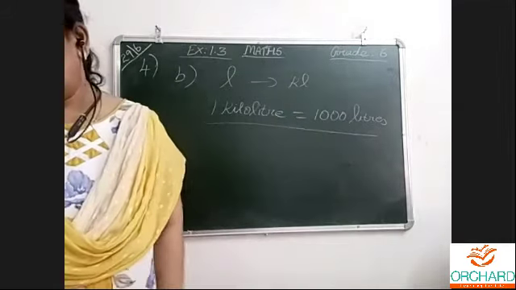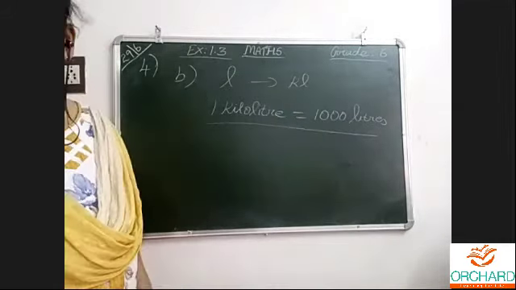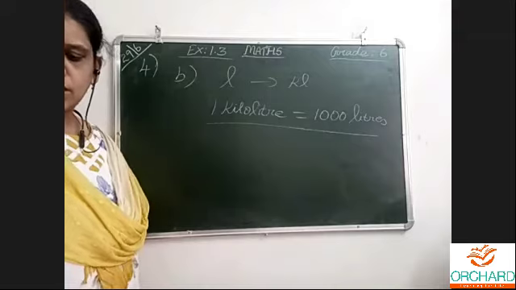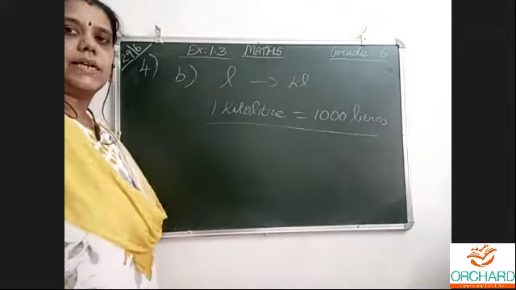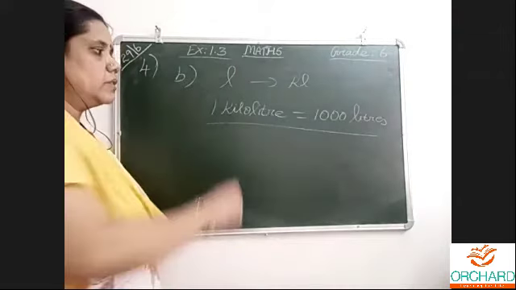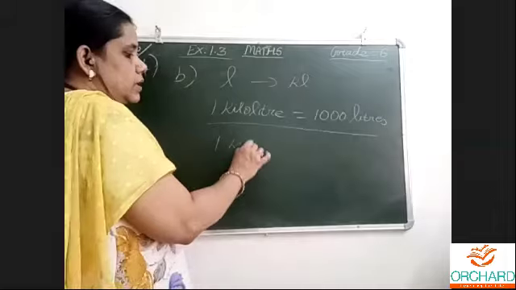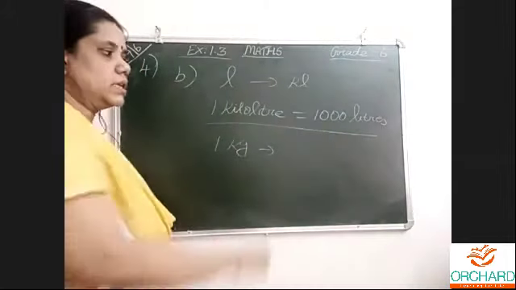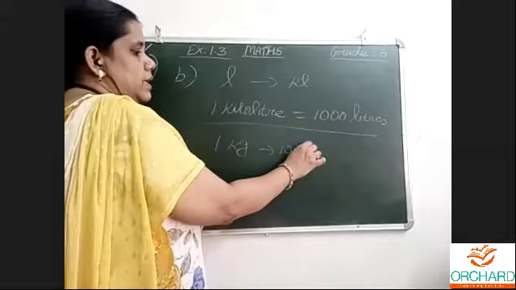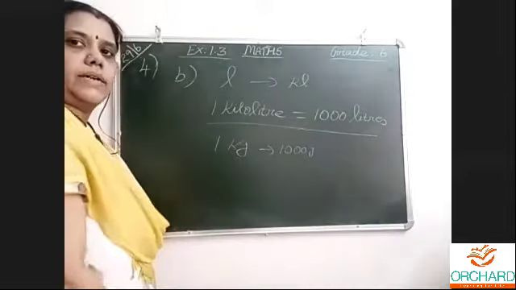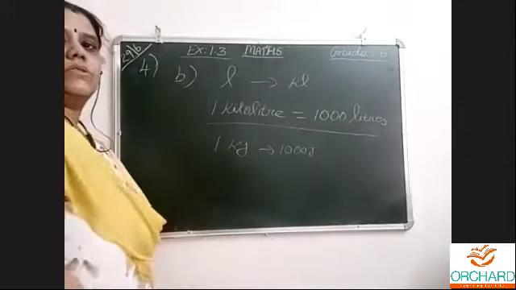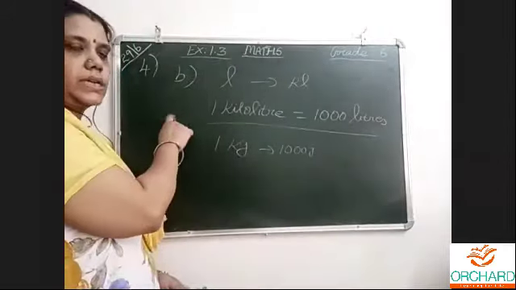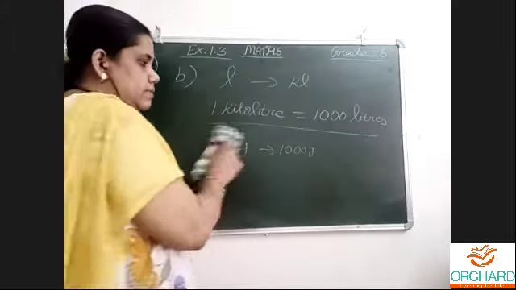1000 liters. This is also straight. Homeworks also like that only. How many milligrams make a kilogram? That is homework. 1 kg. This is homework. How many kgs make a milligram? 1 kg means 1000 grams. You have to do that. 1 gram is 1000 milligrams. Same like how we did the previous, like that.